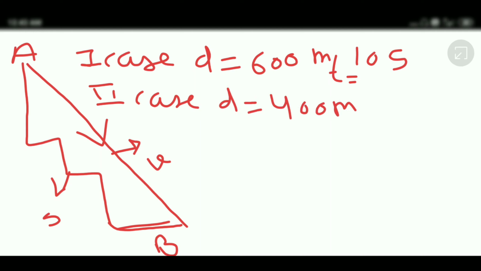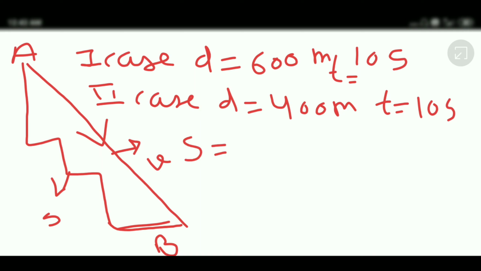It should be clear that a straight line will have a smaller length than the length covered by a curved or turned line. And we can suppose this 400 meters is covered in the same 10 seconds.